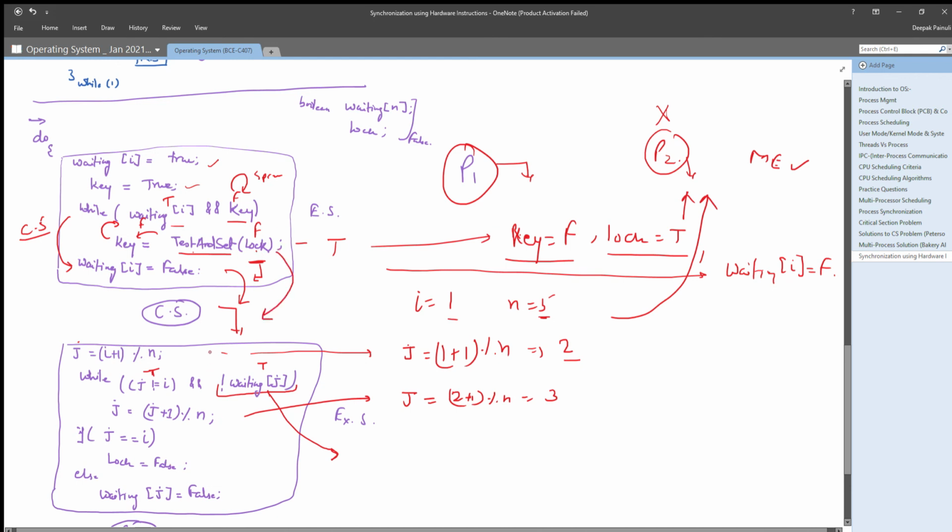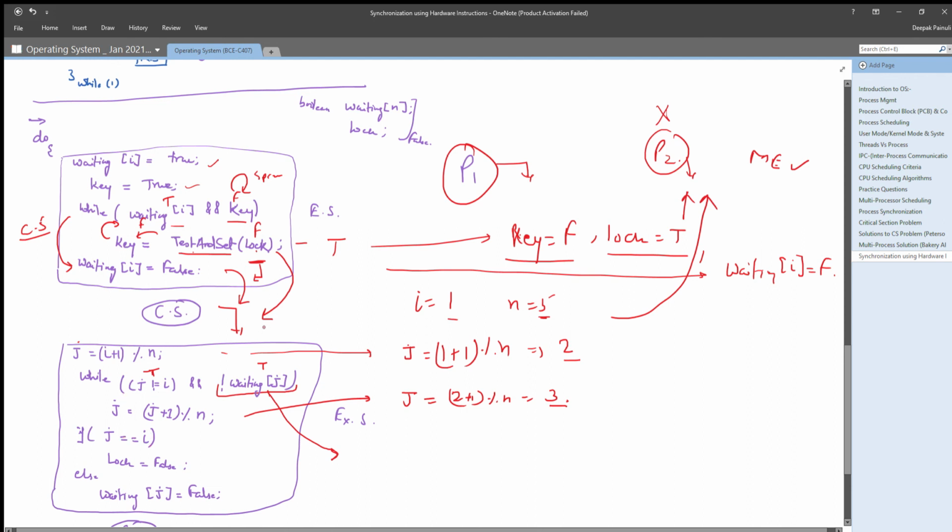So that means someone has started its critical section, right? So it will update j as 3. Got my point? So once it has updated j as 3, next it is simply checking whether j is equal to I.